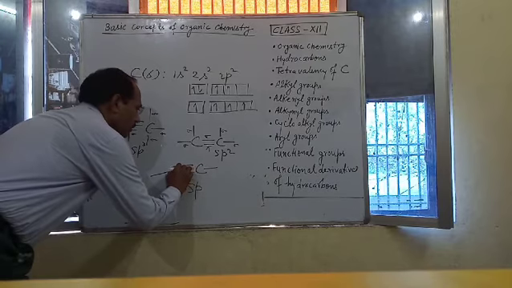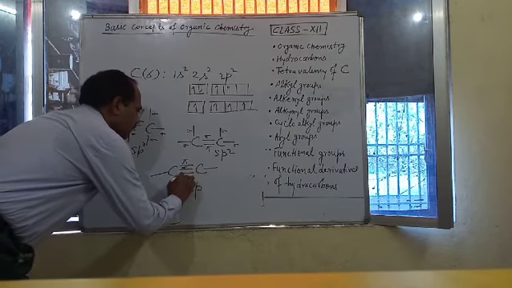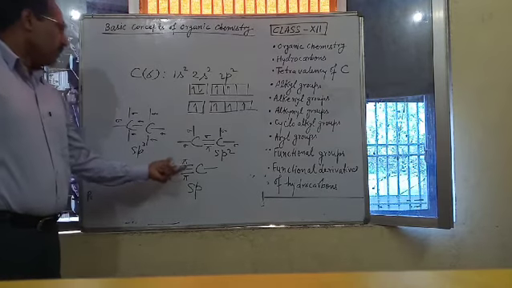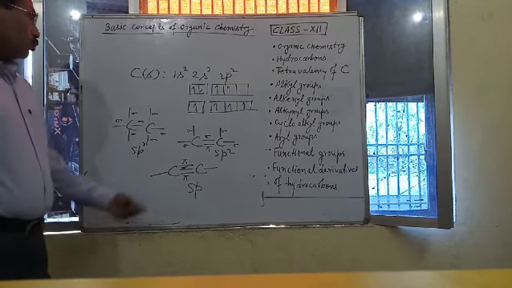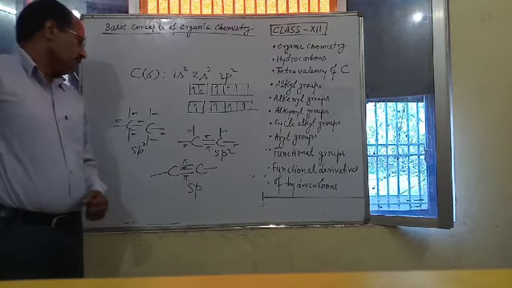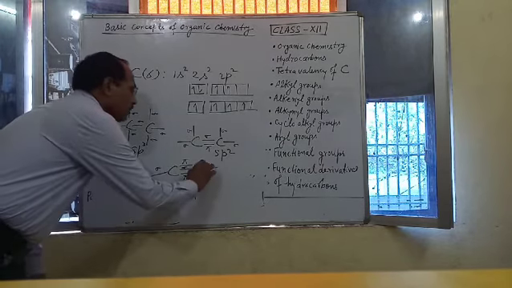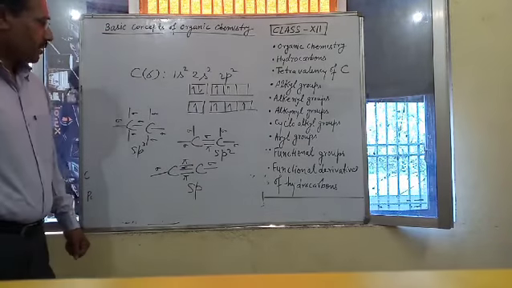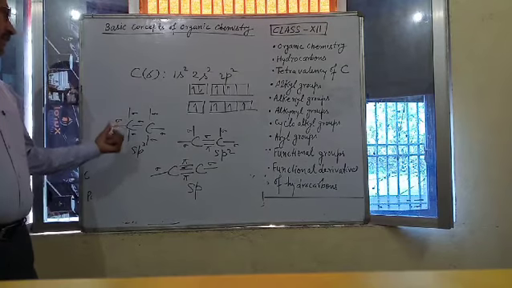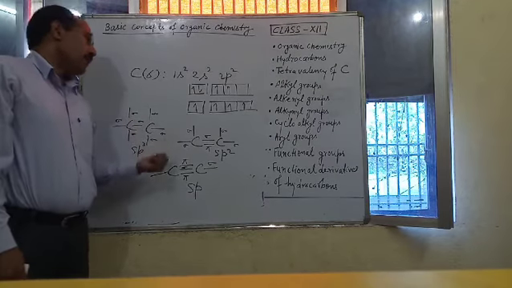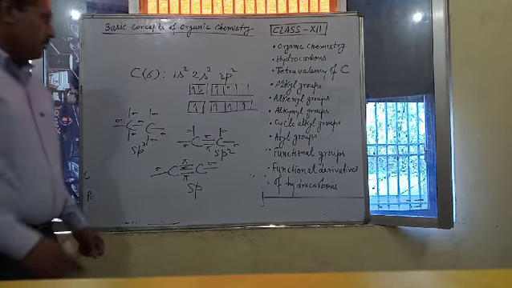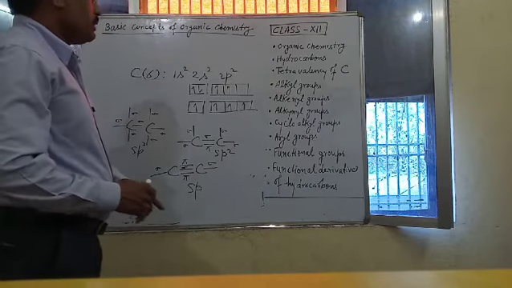This is the sigma bond, and above and below it there are 2 pi bonds. So a triple bond consists of 1 sigma bond and 2 pi bonds, and single bonds mean sigma bonds. With the help of this structure, one can calculate the number of sigma and pi bonds in any compound. This is all about the tetravalency of carbon atom.